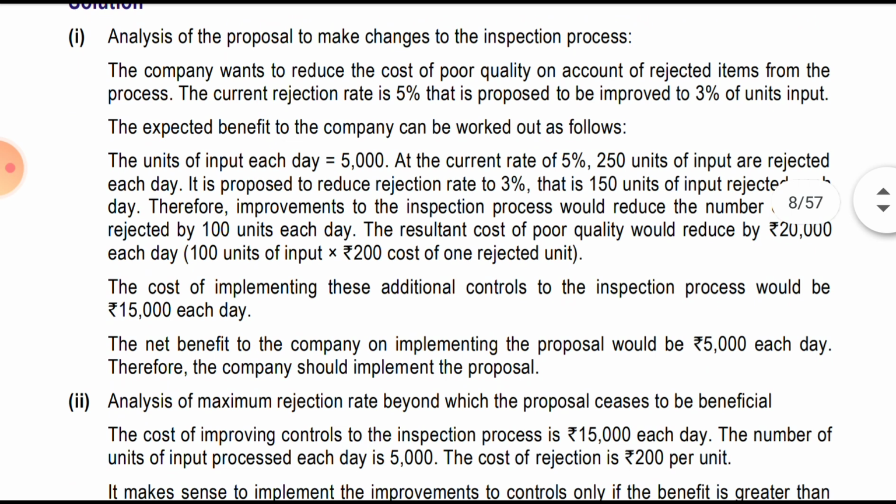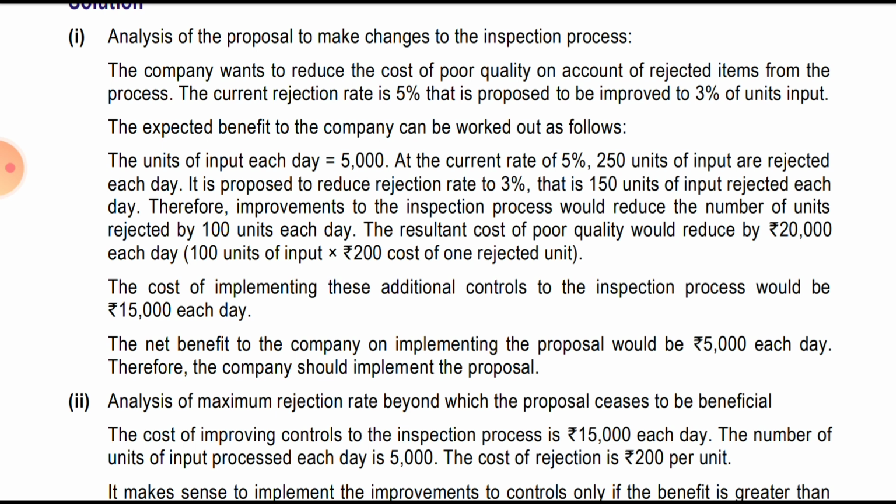The units of input each day is 5,000. At the current rate of 5%, 250 units of the inputs are rejected each day. It is proposed to reduce the rejection rate to 3%. So they are reducing it to 3% by incurring a cost of 15,000, that is 150 units of input rejected each day.